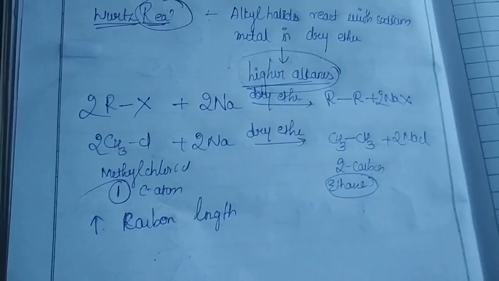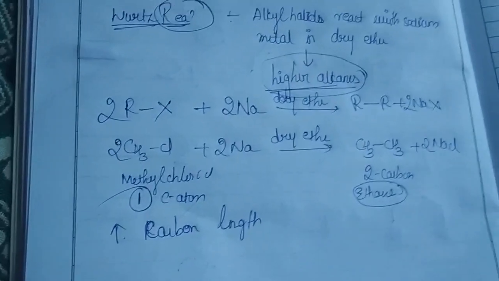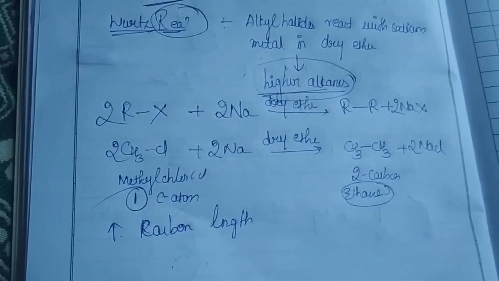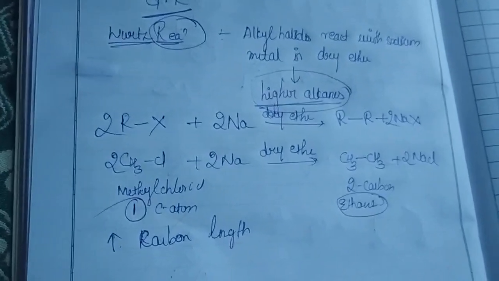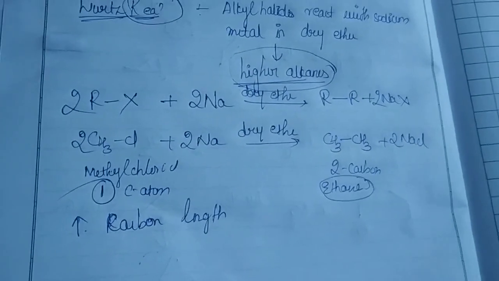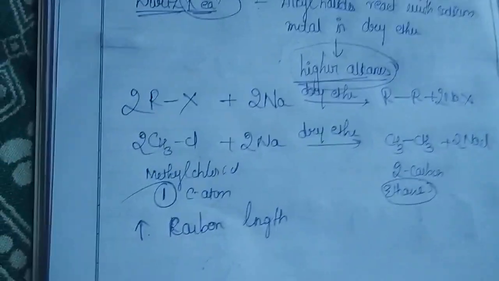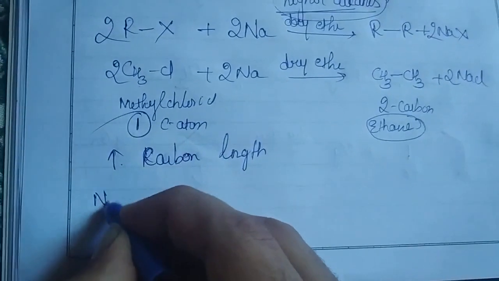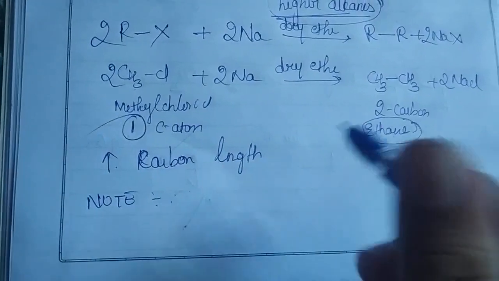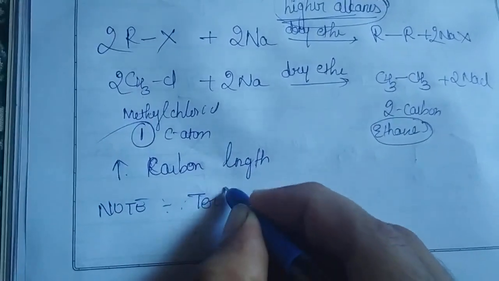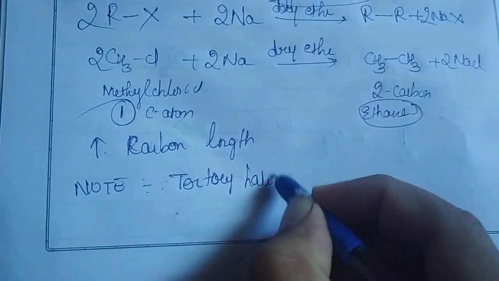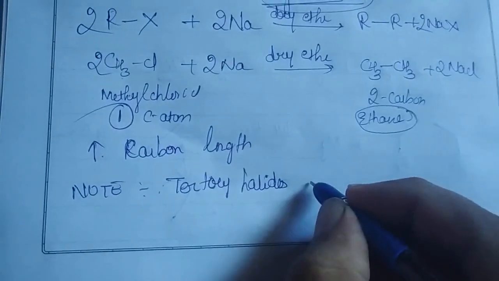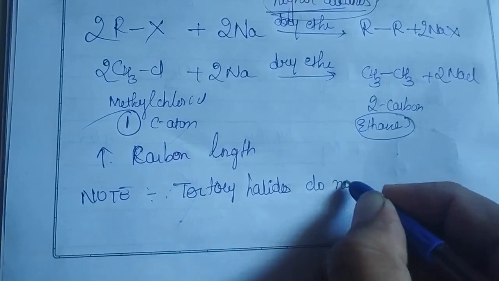From 1 carbon we can make 2 carbons, from 2 carbons we can make 4 carbons. This is the reason we can employ this reaction for the preparation of higher alkanes by utilizing smaller alkyl groups. But the major important thing to note in a Wurtz reaction is this: remember, tertiary halides do not undergo this Wurtz reaction.